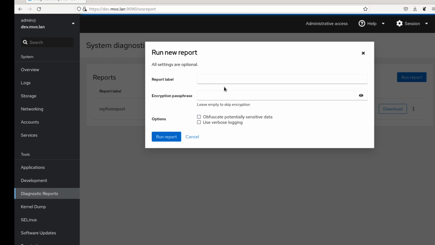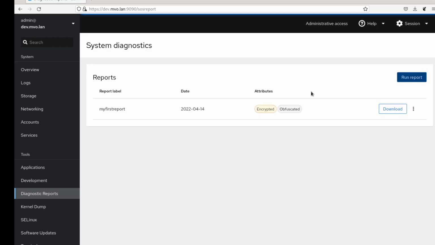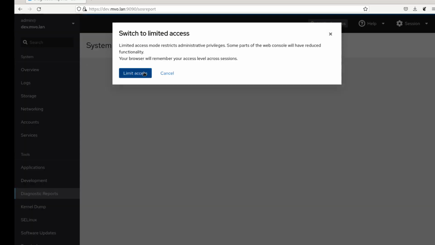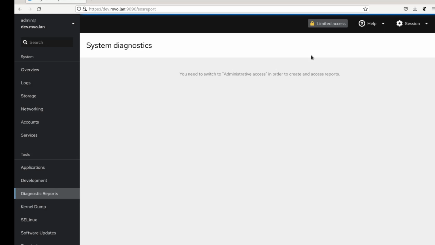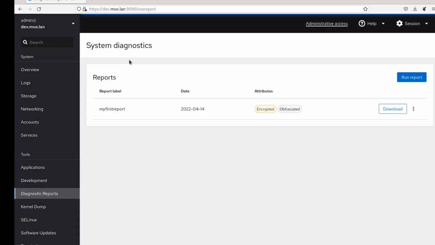What else? I think that's it, actually. If you go back to limited access, of course you see this again, and then if you get admin again, they appear again, so that is all quite smooth. Yeah, I think that's it. Thanks a lot.